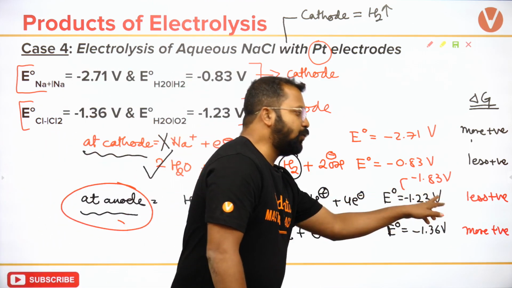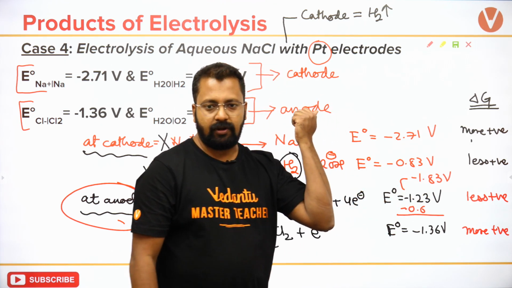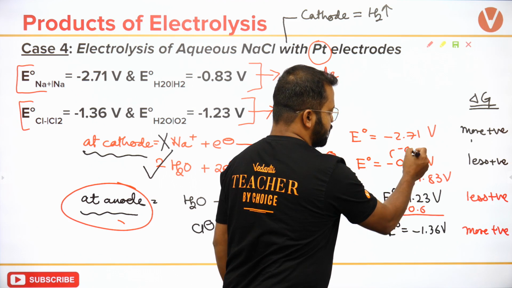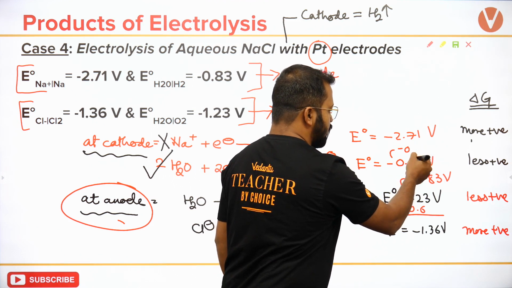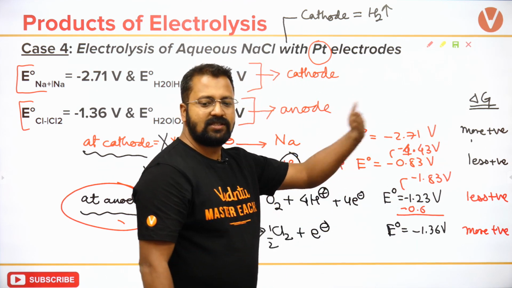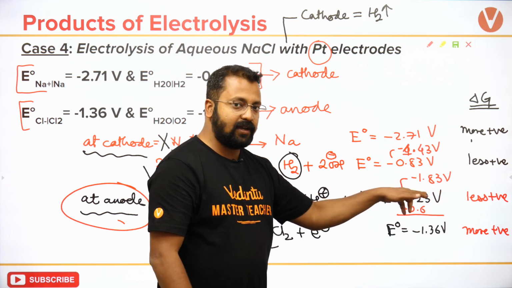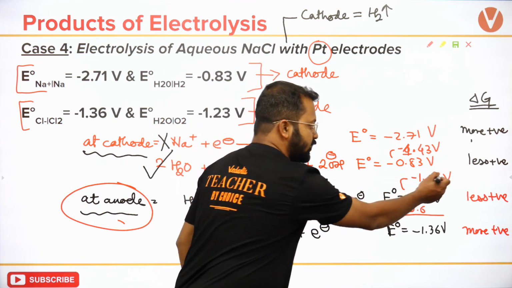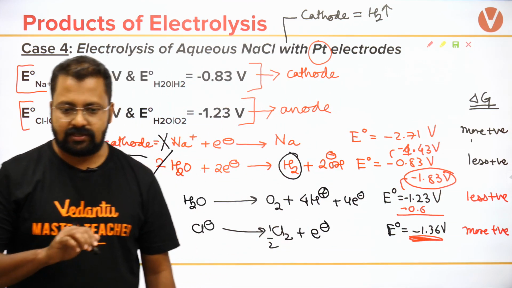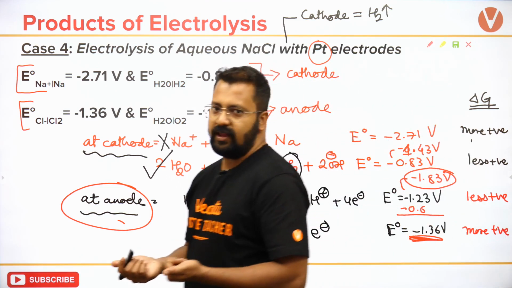Overpotential is the extra potential that I need to add. So when I add overpotential, this will become minus 1.83. And here, if I added overpotential of minus 0.6 volts, then this will turn into minus 1.43 volts. So minus 1.43 is still less than minus 2.71, so this reaction will happen easily. But the moment I add overpotential over here, this becomes minus 1.83 and this value now becomes lesser. Can you see this? We will not add it for chlorine, the overpotential of chlorine is very, very less.